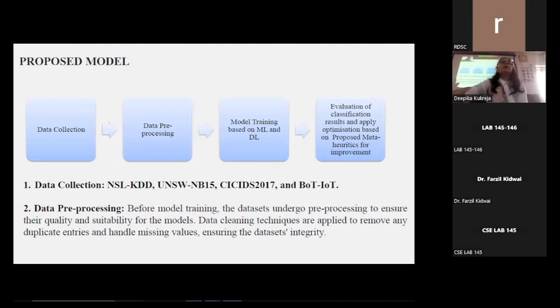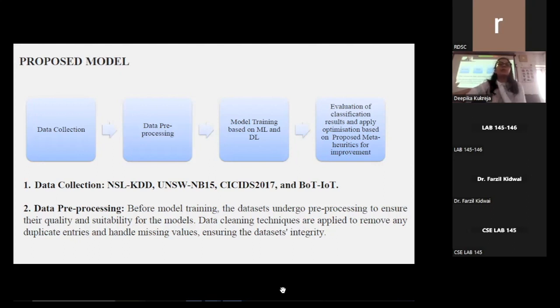The proposed model uses this figure, which illustrates the process of detecting attacks. Various steps have been proposed in this process. Our first phase is data collection. The second phase is data pre-processing. The next phase is model training based on ML and DL. The last phase of this process is evaluation of classification results and applying the optimization algorithms based on the proposed meta-heuristic algorithms for improvement.